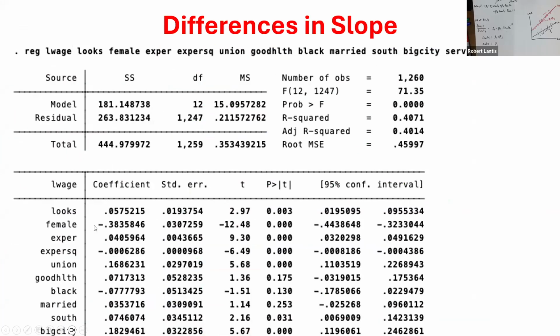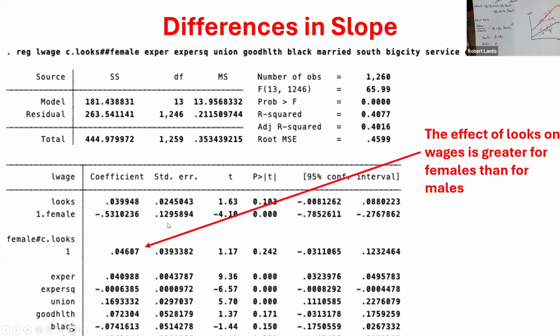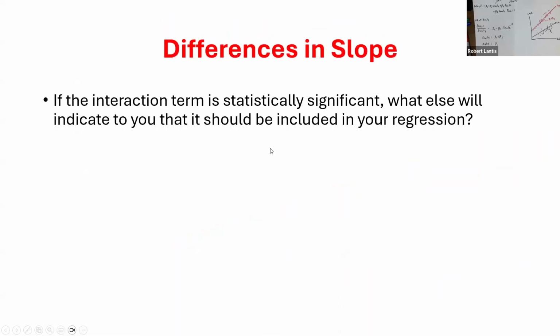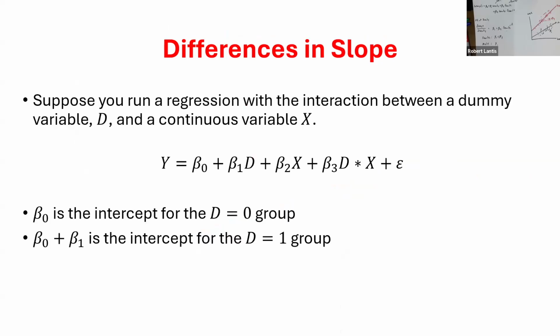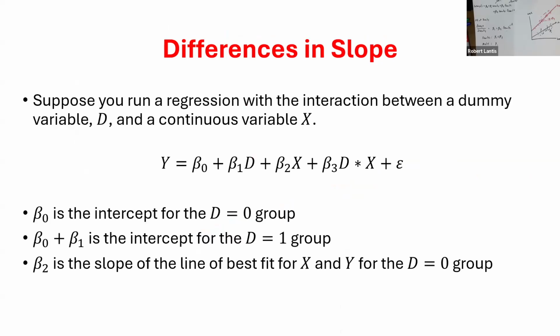So we ran the regression without the interaction term, right? We then ran it with, and we saw there was an additional effect of looks for females, right? We talked about the adjusted R squared and the R squared. So R squared has to be greater. We don't know about the adjusted R squared, but if the adjusted R squared goes up, it's more likely that the interaction term will be statistically significant. If it goes down, it's less likely. And then we looked at how I calculate those marginal effects. It's really just going through and taking the derivative.